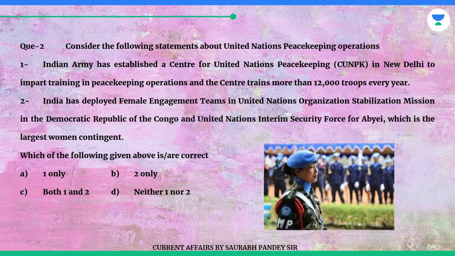operations, and the center trains more than 12,000 troops every year. 2. India has deployed female engagement teams in United Nations Organization Stabilization Mission in the Democratic Republic of the Congo and the United Nations Interim Security Force for Abyei, which is the largest women contingent. Which of the following given above are correct? A. 1 only. B. 2 only. C. Both 1 and 2. D. Neither 1 nor 2.